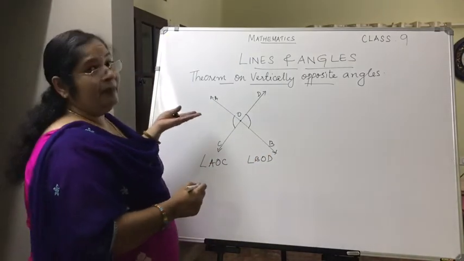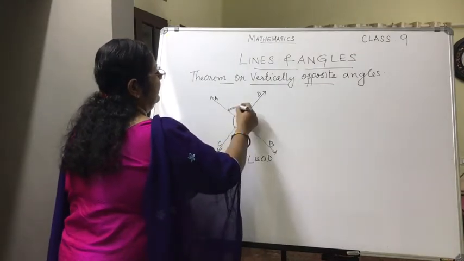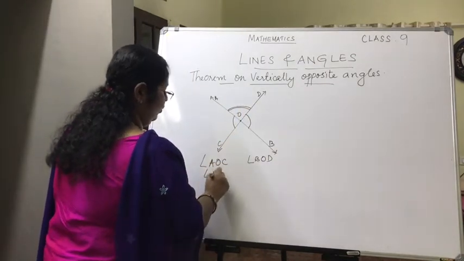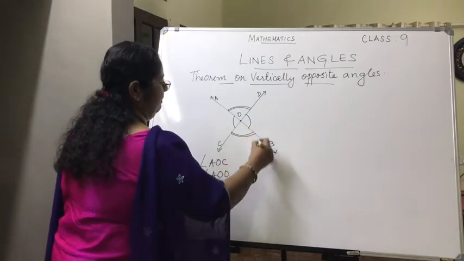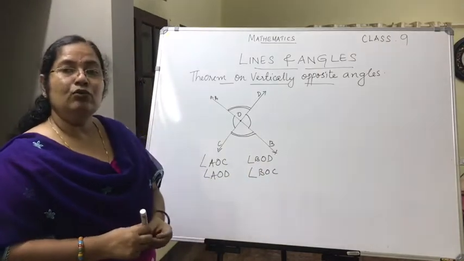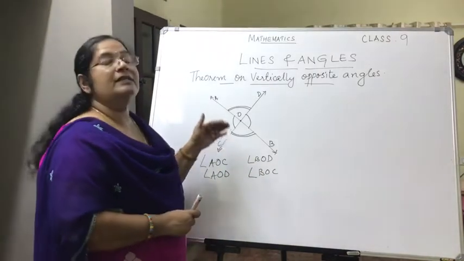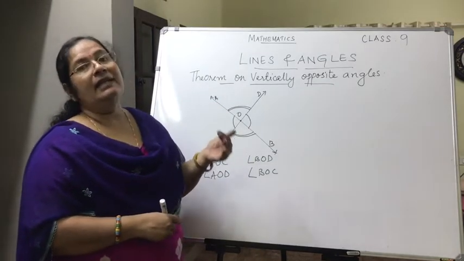Now one more pair we are having, which is angle AOD and angle BOC. So these are the two pairs of vertically opposite angles formed when two lines AB and CD intersect at the point O.